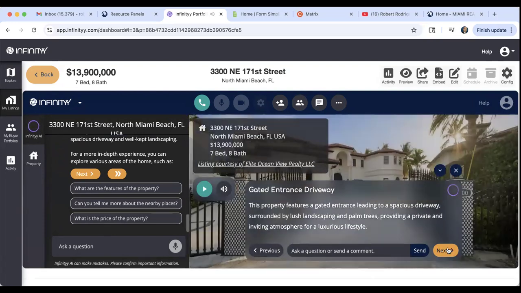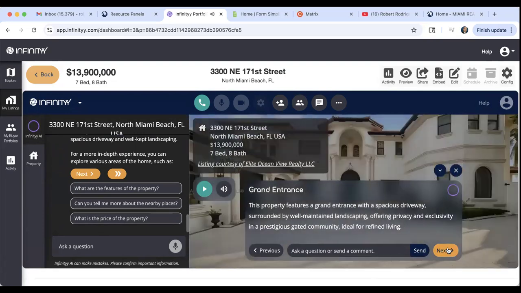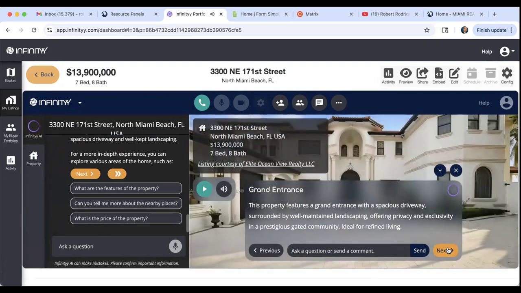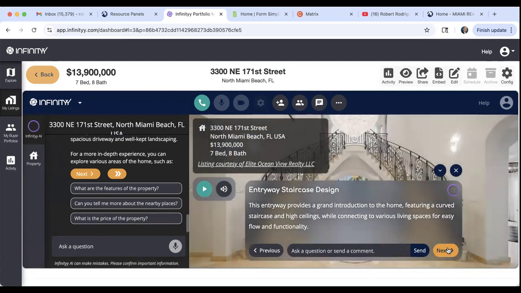And then you just click on next. This property features a gated entrance leading to a spacious driveway, surrounded by lush landscaping and palm trees, providing a private and inviting atmosphere for a luxurious lifestyle. And it pretty much provides a description of every part of the house.